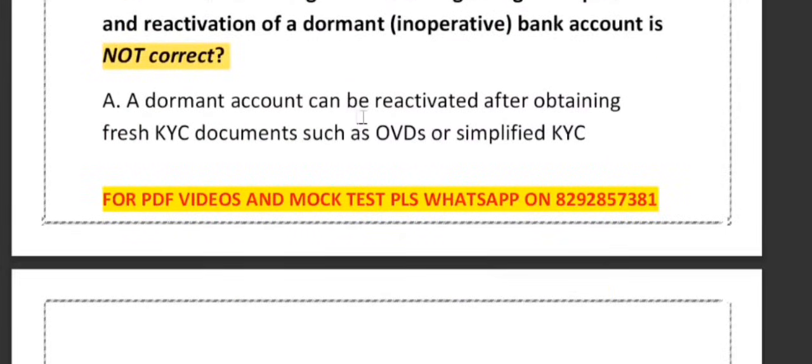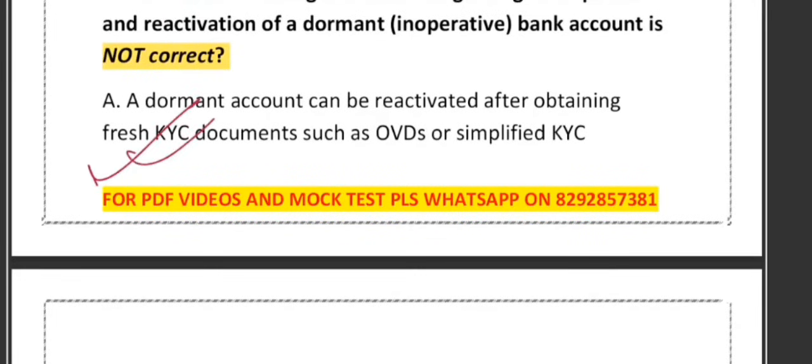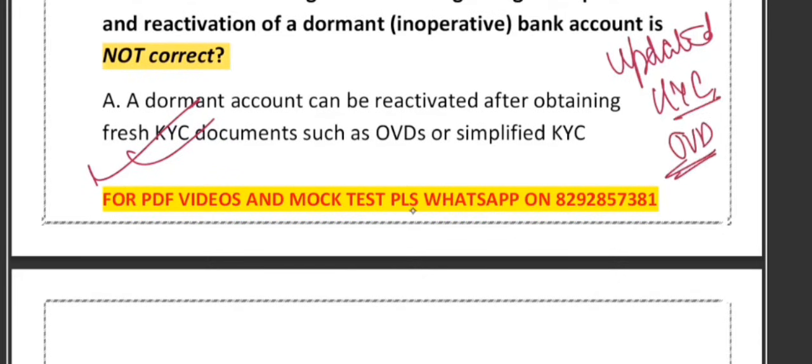So friends, if you look at option number A, I think this is the correct one. Why? Because if the customer's old KYC documents are outdated, invalid, or missing, the bank may ask for updated KYC. The bank may ask for an updated OVD, right? Or a valid simplified KYC document.